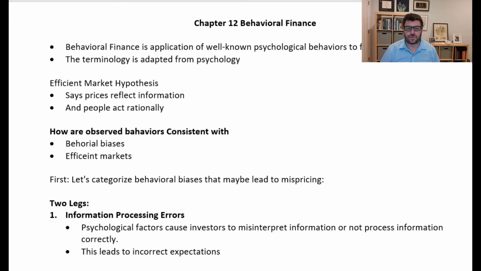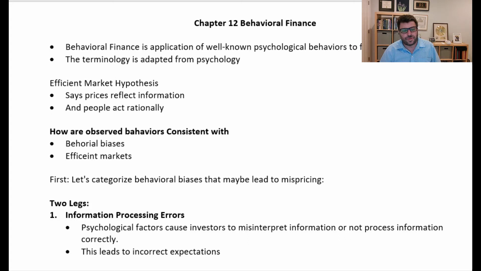Behavioral Finance, Chapter 12. This is the application of well-known psychological behaviors, the way people behave and react to information and make decisions, and how we apply this to financial decisions. And the terminology that we're going to use is adapted from the psychology literature.